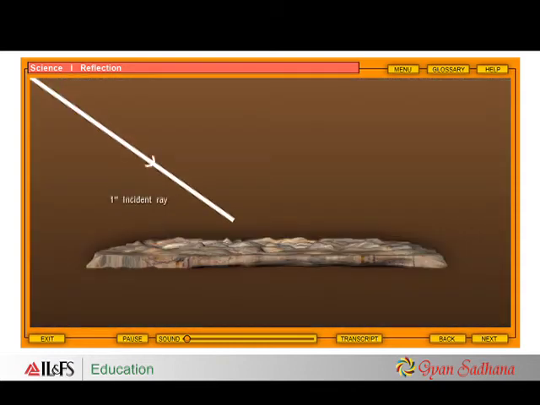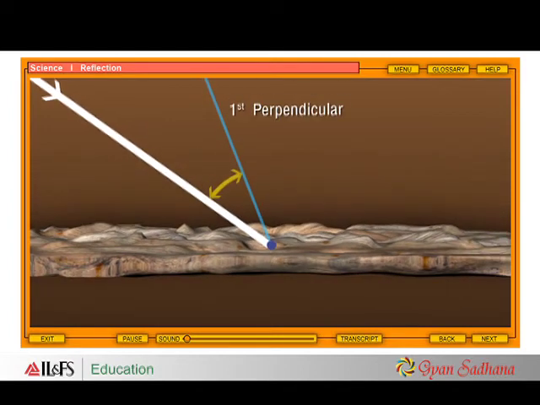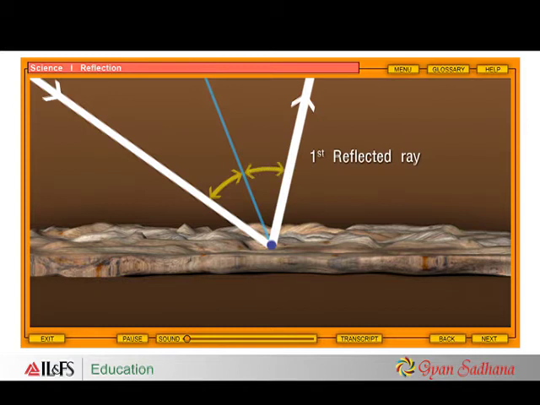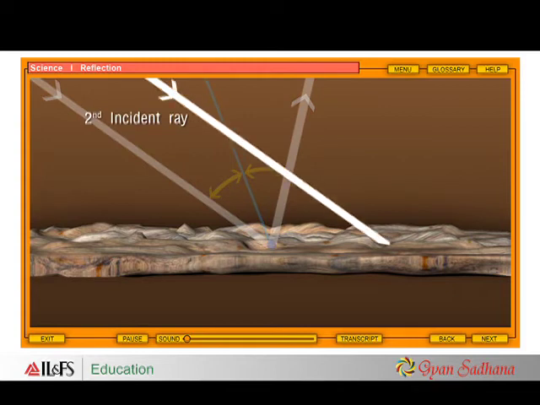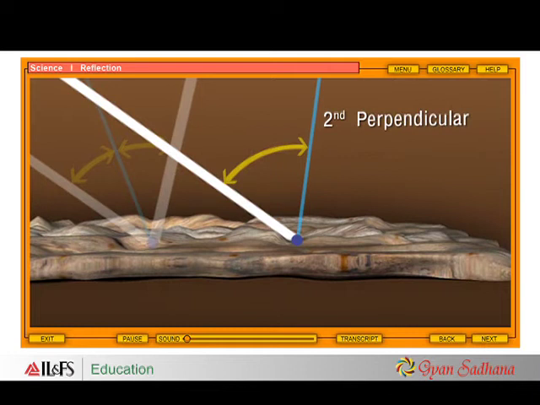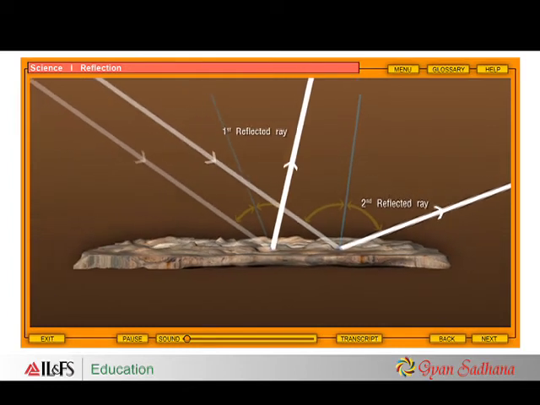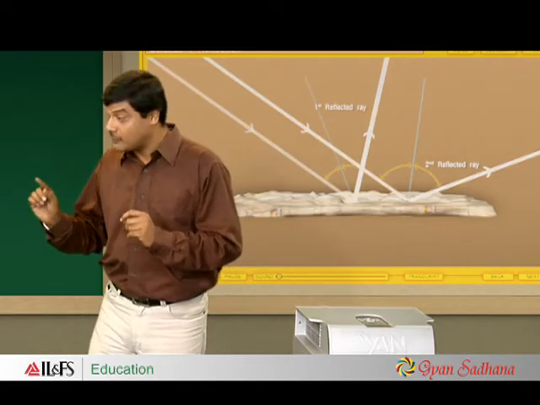Let us consider the first ray. See its point of incidence. I will draw a perpendicular at the point of incidence, and then I will draw a reflected ray making the same angle as the angle of incidence. Now let us consider the second ray. See its point of incidence. I will draw a perpendicular at its point of incidence. Now I will draw a reflected ray making the same angle as the angle of incidence. See the direction of the second reflected ray. Is it parallel to the first reflected ray?